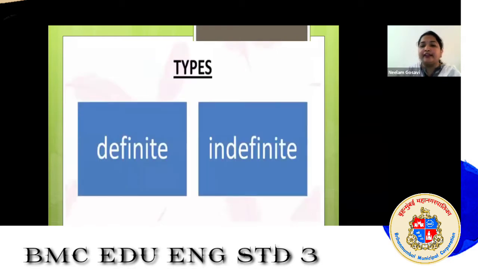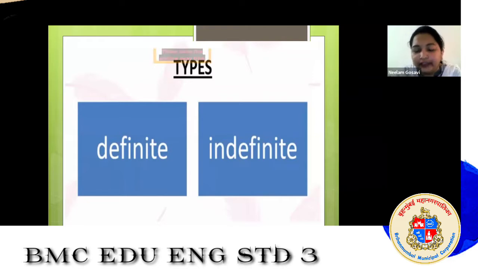Now, articles are further divided into two types. So just now, as I told you, a and the. Some people say "thee" or some people say "thuh", but it is one and the same. So let us see in which category these fall, whether definite articles or indefinite articles.